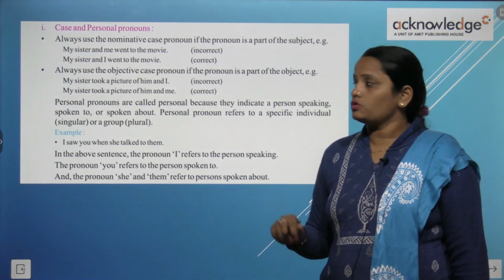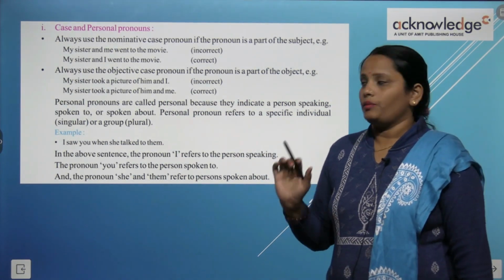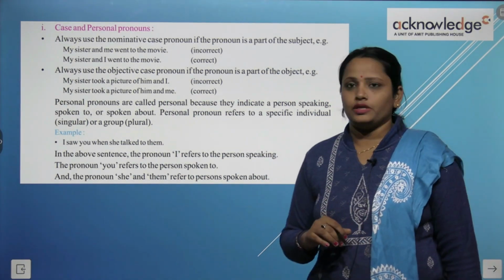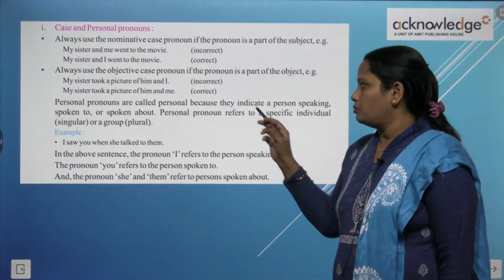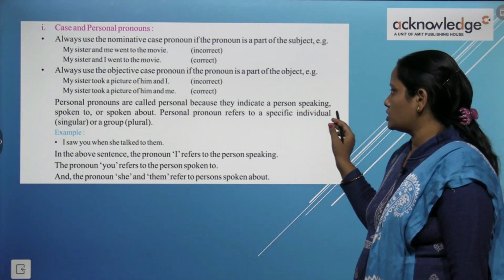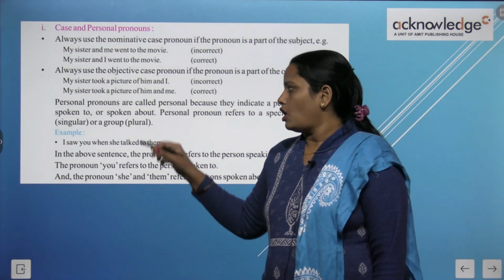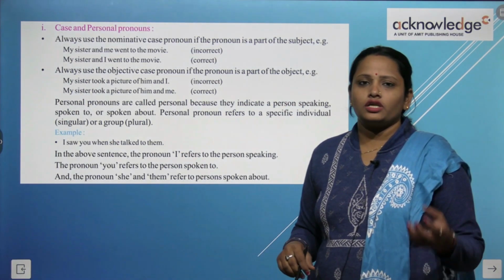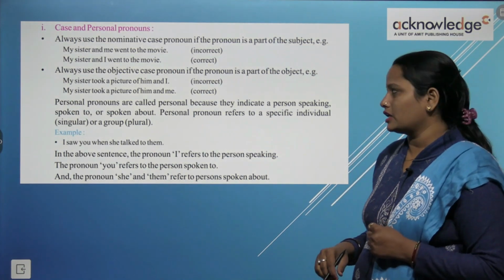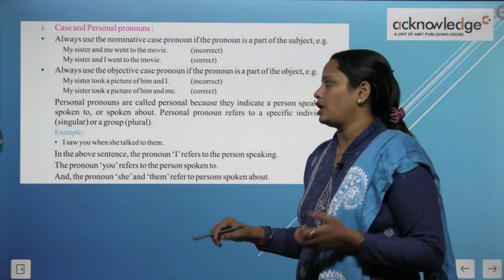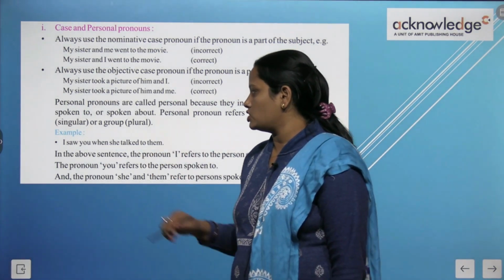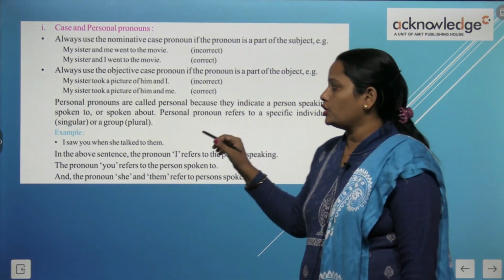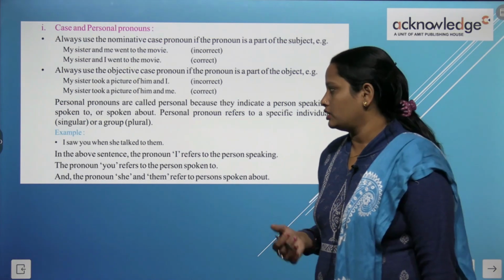Now personal pronouns are also called personal because they indicate a person speaking, spoken to, or spoken about. Personal pronoun refers to a specific individual or a group. So a personal pronoun talks about a particular individual or about a group. Here the example is given: I saw you when she talked to them. I saw you when you were talking to her.